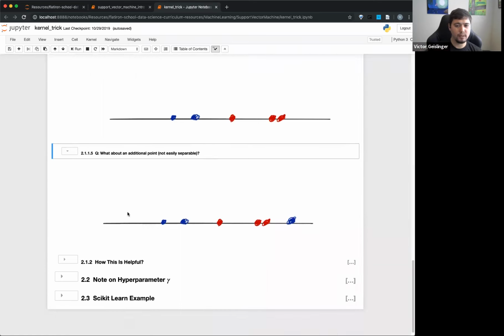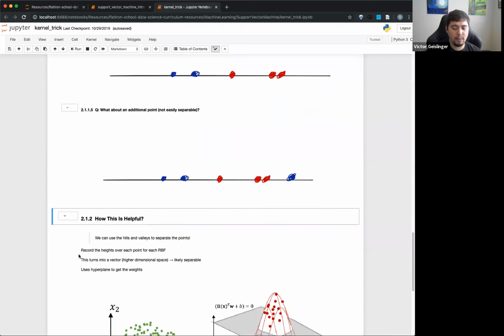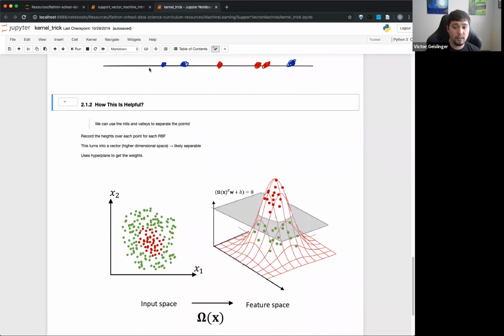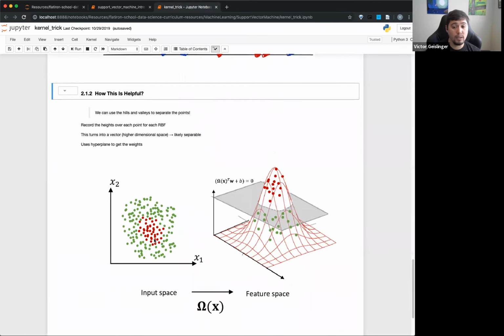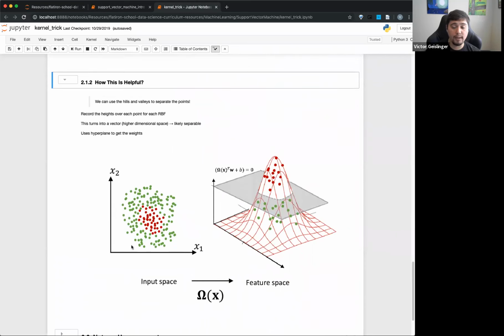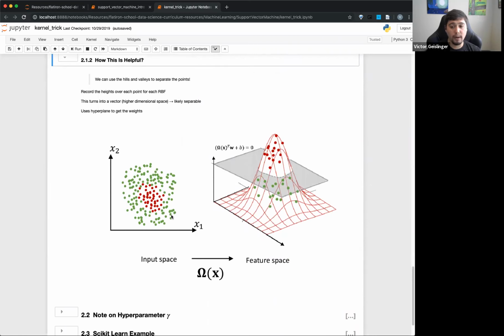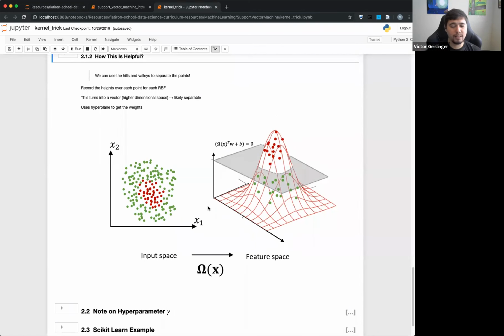Okay. So again, why is this helpful? And I think this is where this will make a lot more sense. I did a 1D and 2D before; this is a 2D to 3D. So this is the original data set here, and you can see there's no way to make a linearly separable cut right here. But if you imagine on this 2D part, you can make this red, mountain-looking thing. That is the radial basis function. So the radial basis function will combine from all of these little points right here and basically create this overall mountain.